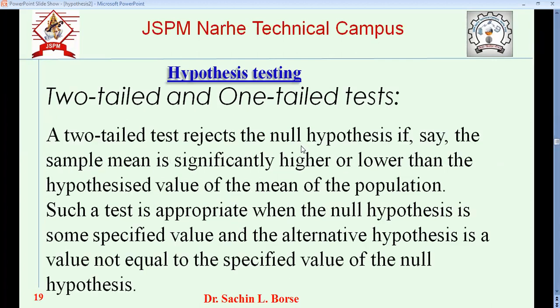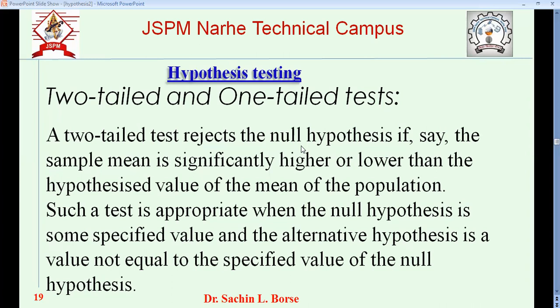Now we come to our next step. As I mentioned, the alternative hypothesis can be either a two-tailed or a one-tailed test.